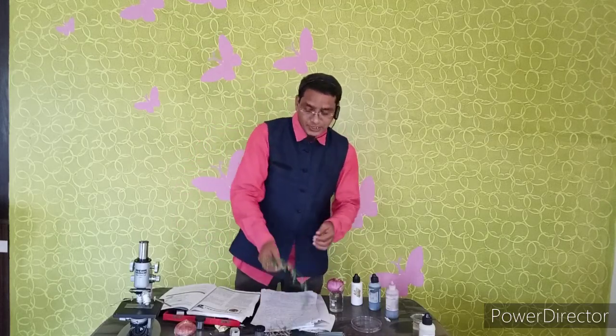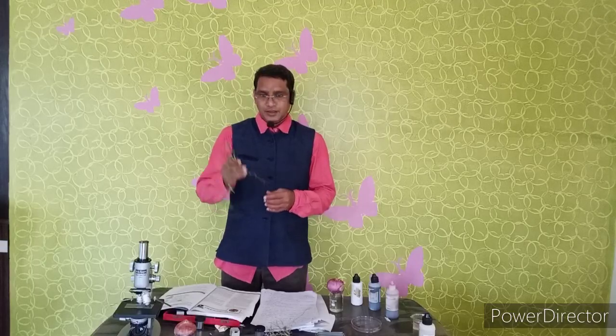Once again, please recall the parts of the plants: roots, stem, shoots or branches, leaves, buds, flowers, fruits and seeds. These are the parts of the plant.